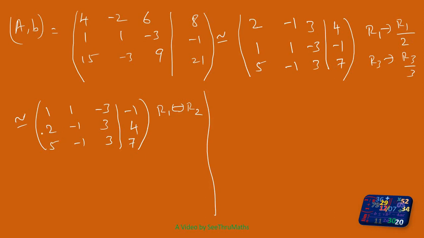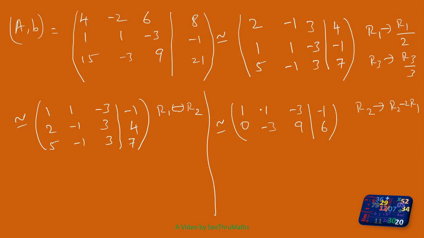So now with the help of this one, we can make these two elements 0. Okay, so 2 minus 2. That means this is equivalent to row 2 being replaced by row 2 minus 2 times row 1. So no change in row 1: 1, 1, minus 3, minus 1. Row 2 replaced by row 2 minus 2 times row 1. So 2 minus 2 is 0, minus 1 minus 2 is minus 3, 3 plus 6 is 9, 4 plus 2 is 6.